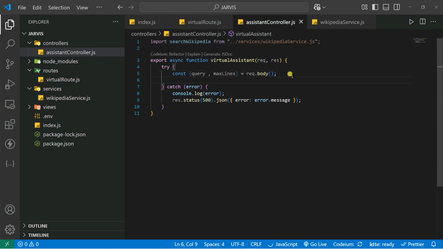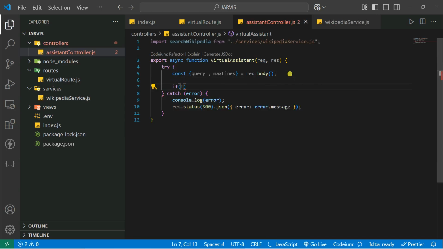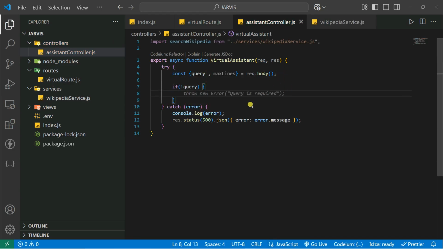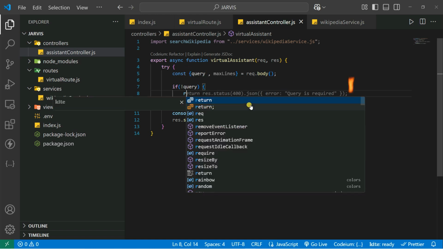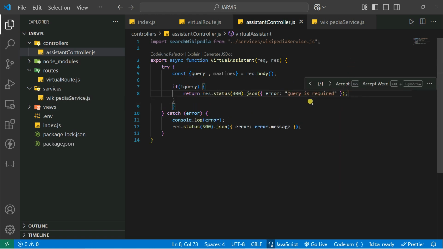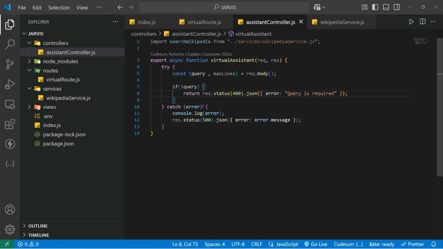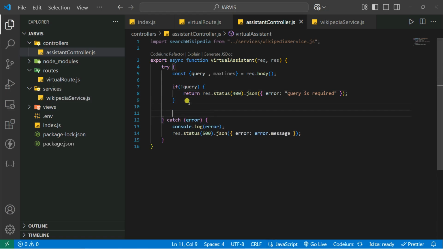Now you can simply check if the query is null or not. Let's see if the query is not null, like that. And then inside that you simply return some errors. So you can return, let's say, 400, query is required, like that. Then after that we simply use the await method with searchWikipedia, and you can pass the maxLines here as well.